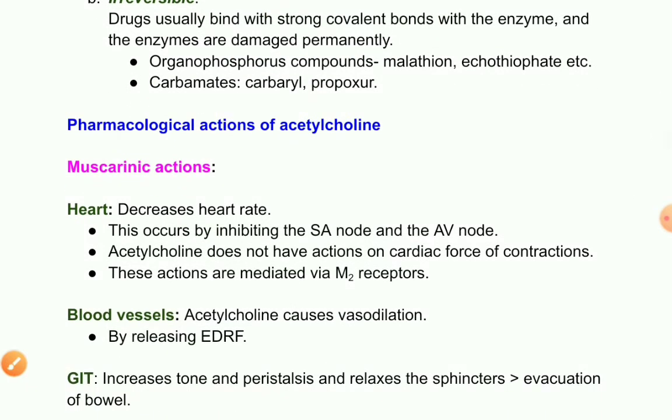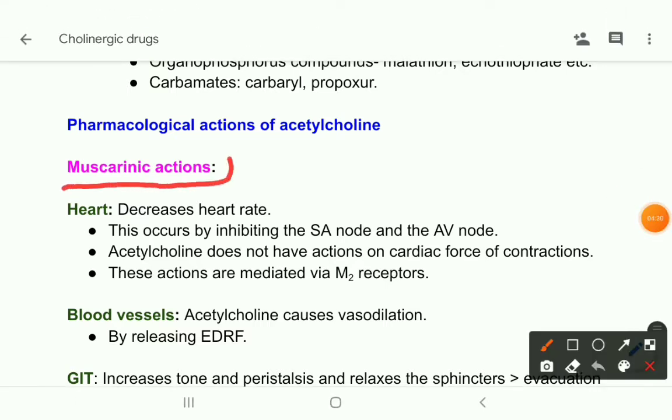Now come to an important question: what are the pharmacological actions of acetylcholine? So acetylcholine, as you know, has two types of receptors. One is muscarinic, another is nicotinic. So it has two types of actions. One is muscarinic actions, another is nicotinic actions. So let's look at the muscarinic actions. On the heart, it has an inhibitory effect. So it decreases the heart rate. Acetylcholine decreases the heart rate.